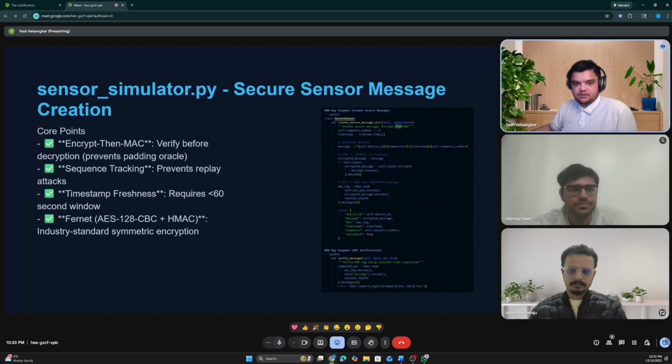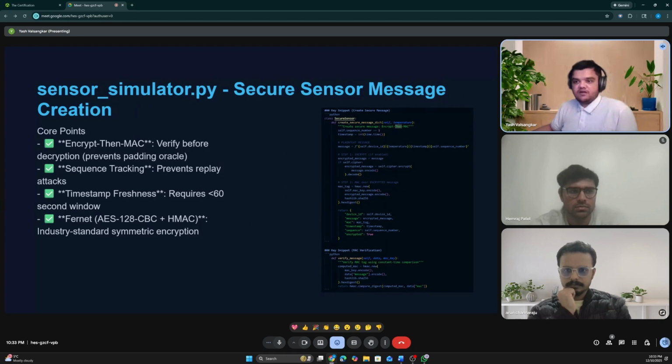This is the actual sensor simulator. This is what will go on an actual IoT sensor. This is the pipeline: encrypt then MAC, as we explained before. We encrypt the plaintext first. We compute HMAC over the resulting ciphertext. This order matters, as MAC then encrypt is vulnerable to padding oracle attacks.